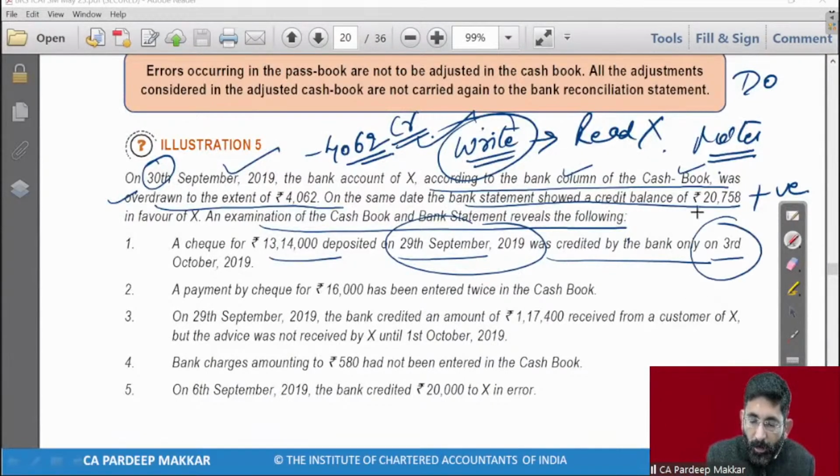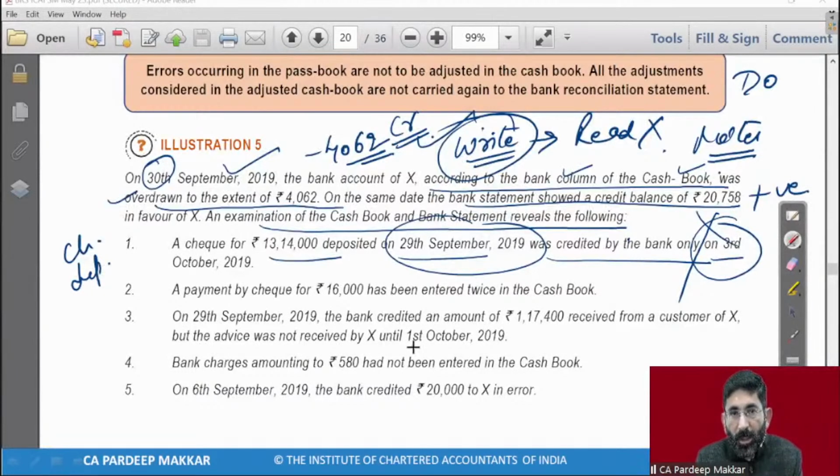So check of rupees 13,14,000 deposited on 29th of September was credited by bank only on the next date. It means it has not been credited by the bank. This is a check deposited but not yet credited by bank on 30th of September. So where will it go? BRS or adjusted cash book? Tell me. Where will it go? BRS or adjusted cash book? Answer awaited.